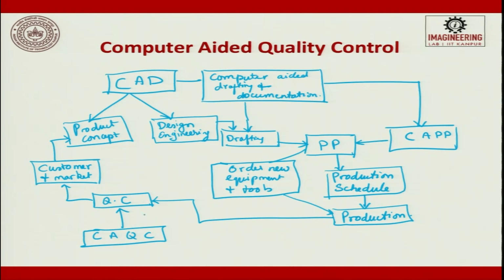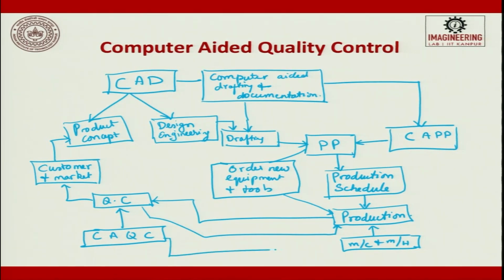So, from the quality control, for production we try to have a computer control. So, we will have material handling, machines and material handling, etc. So, the quality control from here goes to production, and it also gets the information back and forth. It goes between these two, and this is the data which flows from here to here.